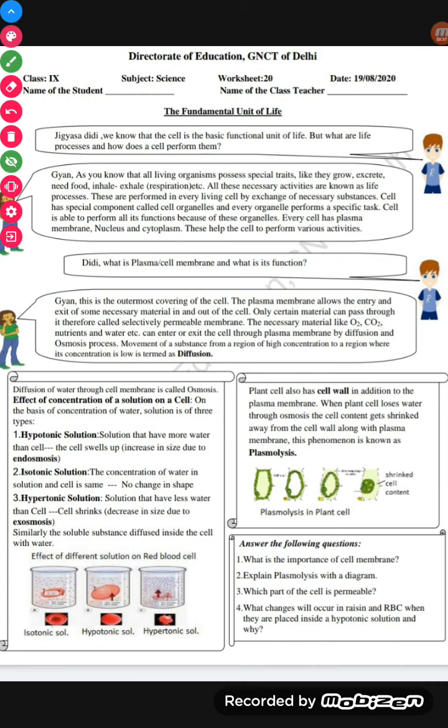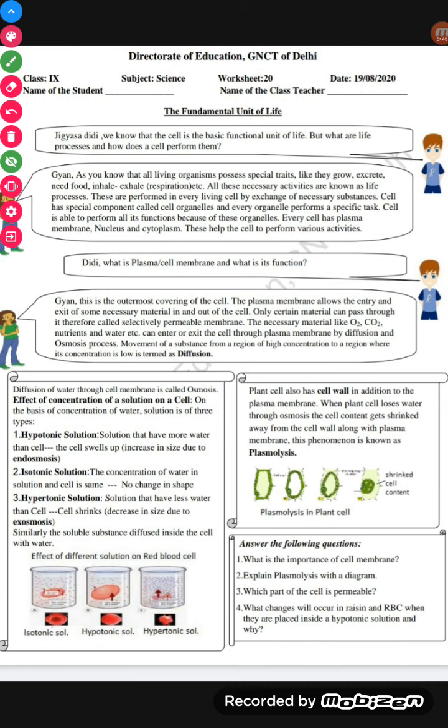Means what? Plasma membrane allows only a few substances to go in and move out, and only certain material can pass through it. Therefore, it is called a selectively permeable membrane.